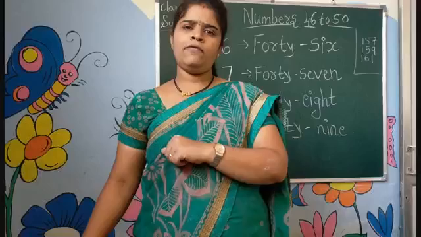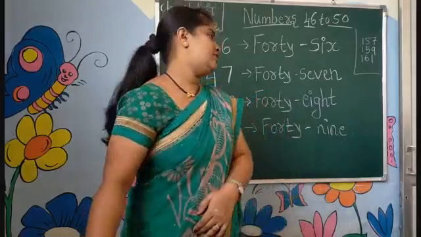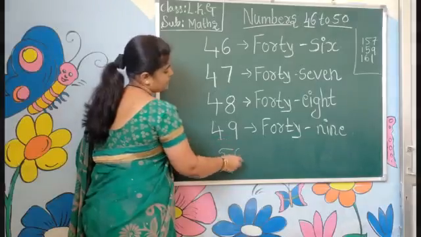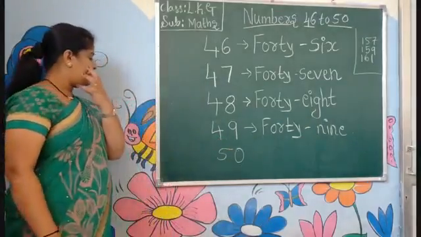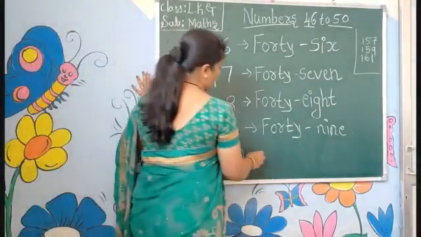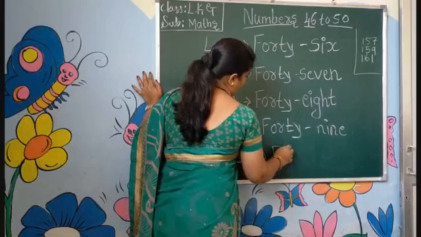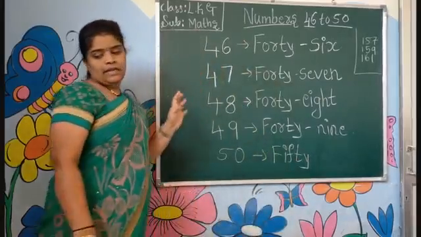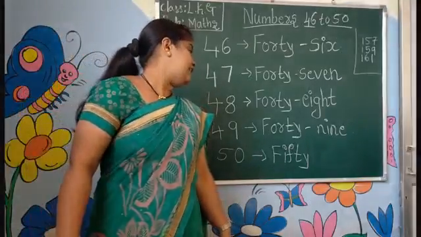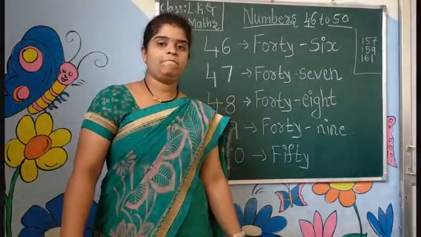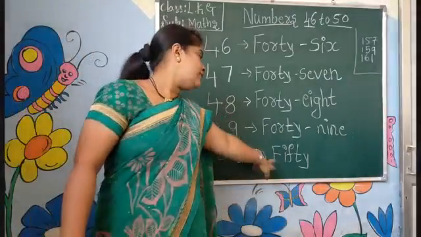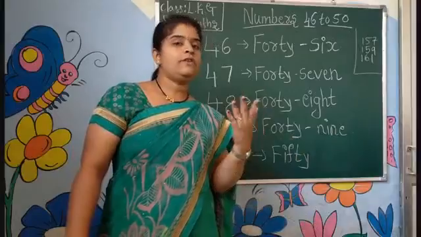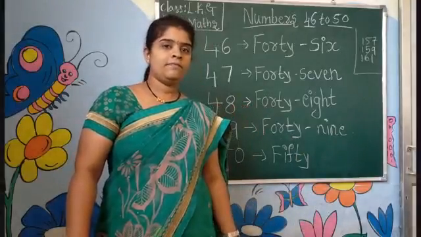Then how do we write the number 50? Here, see children. After the 4, which number will come? That is the 5 and 0. This is our number 50. Okay. The number name of 50 is F-I-F-T-Y. 50. Yes, children, we have to read the number name of 50, because then we can easily write 51 to 59. Okay?